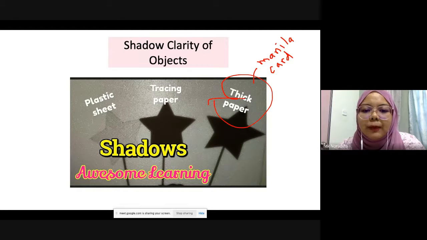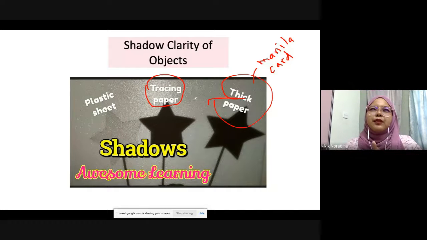For tracing paper, some people use it to draw, or if your mom used to bake, for example, if you bake a cheesecake, the paper or sheet that your mom uses before they pour the cake, that baking paper is one of the examples of translucent material as well.